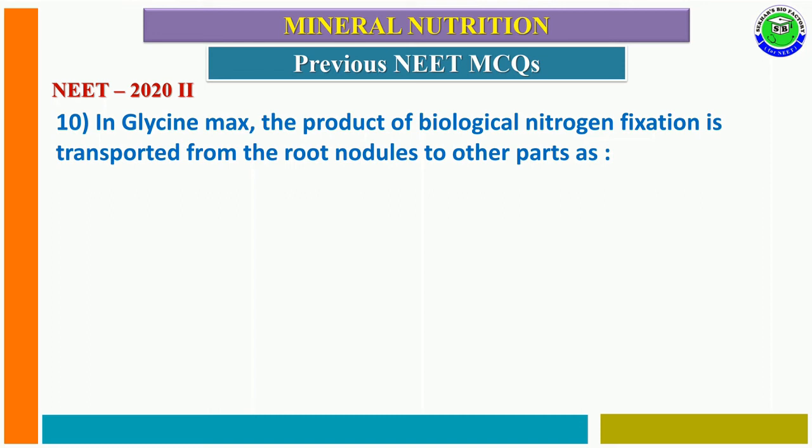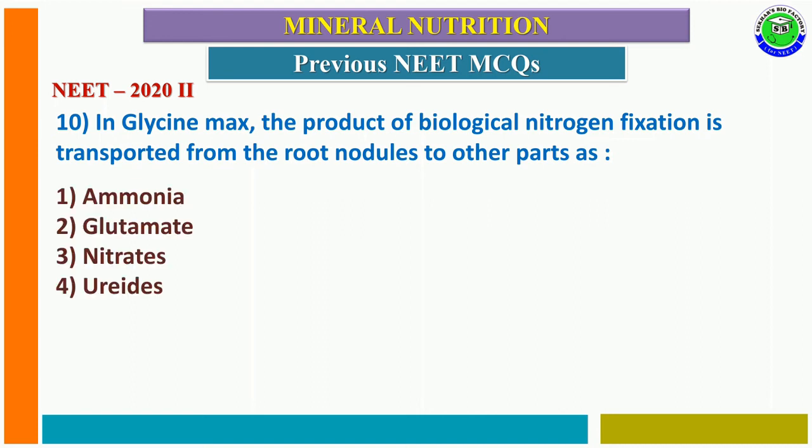Question number 10 from NEET 2020 phase 2. In Glycine max, the product of biological nitrogen fixation is transported from the root nodule to other parts as first option ammonia, second option glutamate, third option nitrates, and fourth option ureides. The correct answer is fourth option, ureides. Because of the high nitrogen and low carbon ratio, the Rhizobium bacteria present in root nodules fix atmospheric nitrogen in ureide form, and these ureides are transported to various parts of the plant body in these leguminous plants.